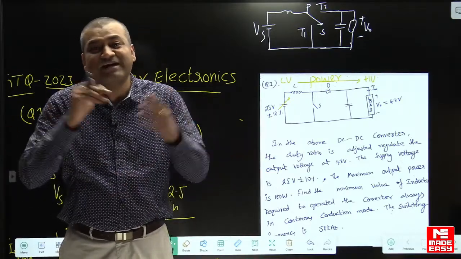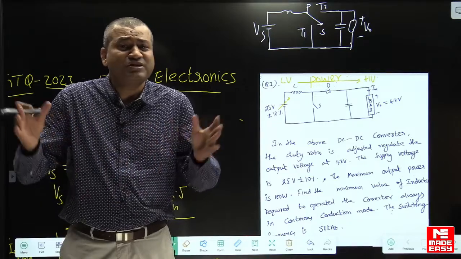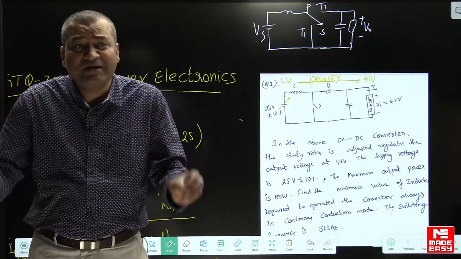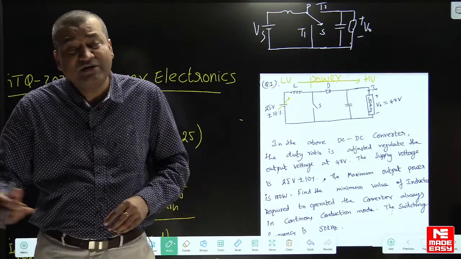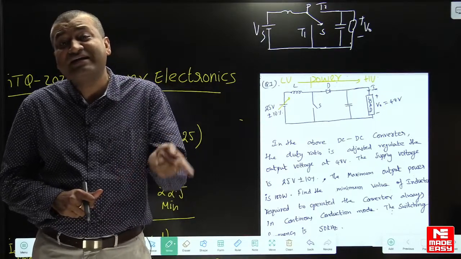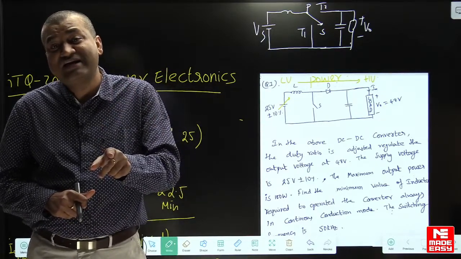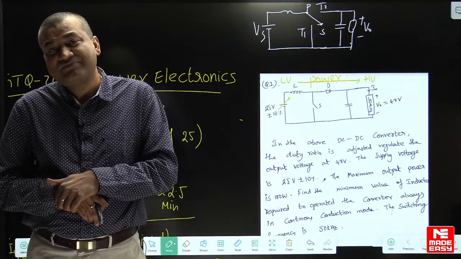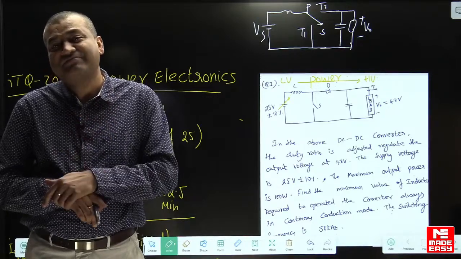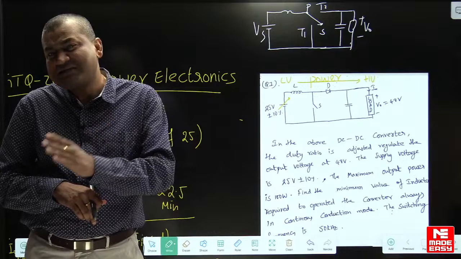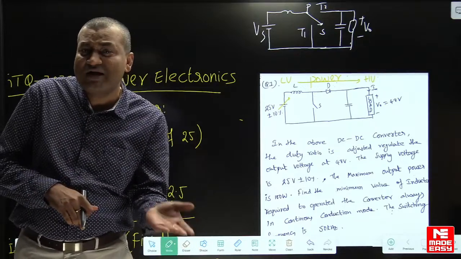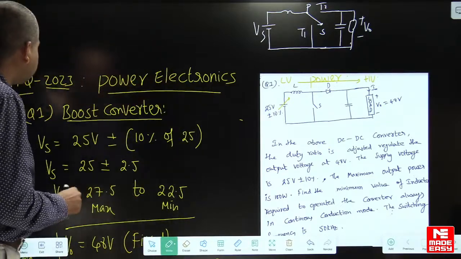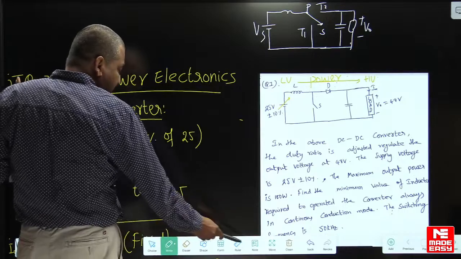Find the minimum inductance required for getting continuous conduction. So we have to use the boundary condition. Whether it is buck or buck boost, in all the cases, whenever a question is asked, find the minimum inductance required for getting continuous conduction, or find the maximum inductance required for getting discontinuous conduction, then also we have to use boundary condition. So minimum inductance or maximum inductance or critical inductance, whatever may be the case, always we have to start with boundary condition. So students should understand the boundary condition here, okay.